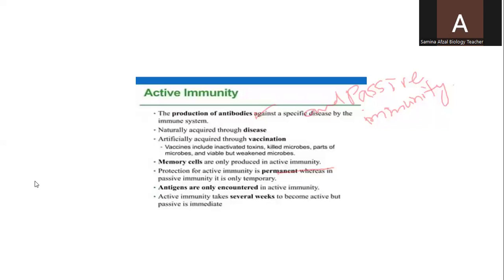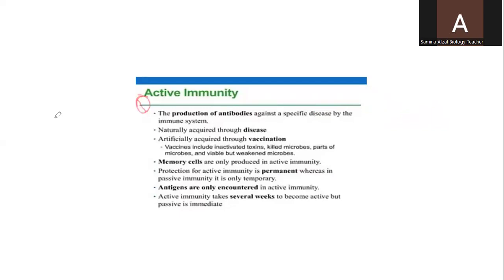The facts of active immunity are: number one, the production of antibodies against a specific disease by the immune system. It means our immune system, our lymphocytes, produce antibodies when any pathogen enters our body and produces toxins. As a result, lymphocytes produce antibodies to kill them.